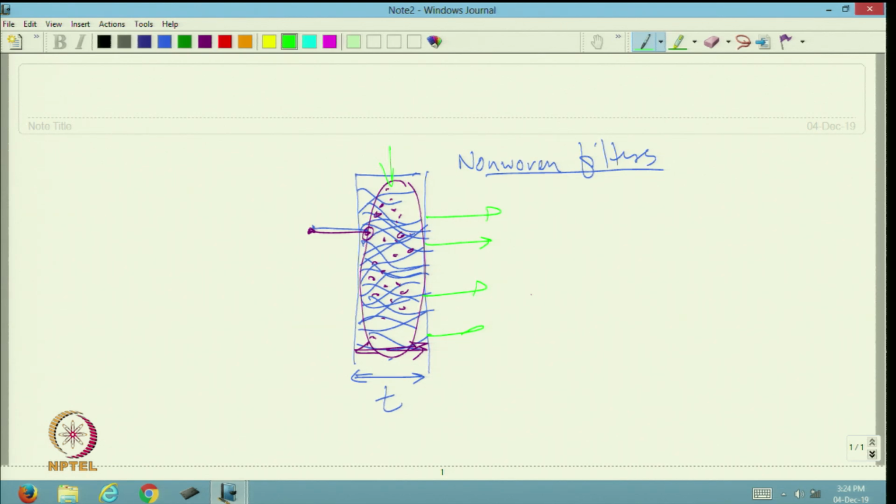Here the advantage is that the pores are not blocked immediately, it is a very gradual process and that takes a longer time. So, for non-woven filters, if we use the depth filtration technique, the life of the filter is long.